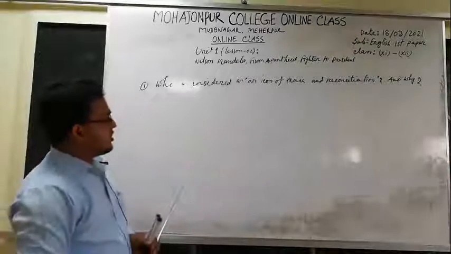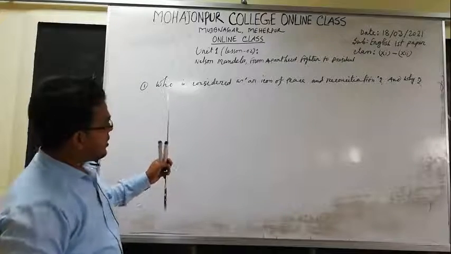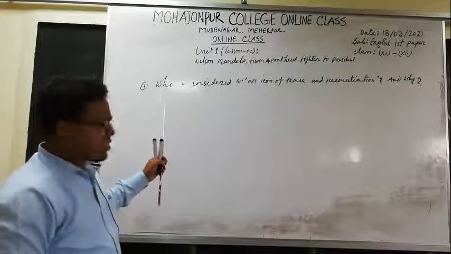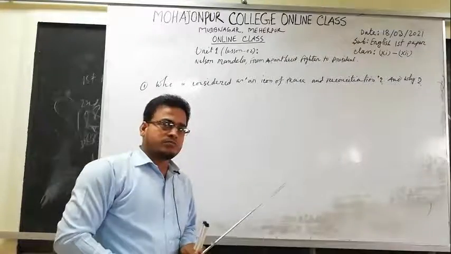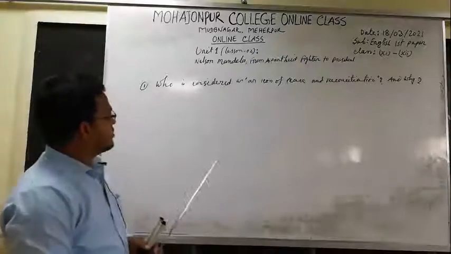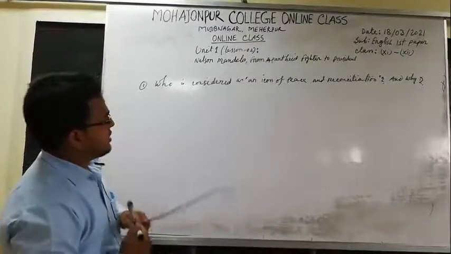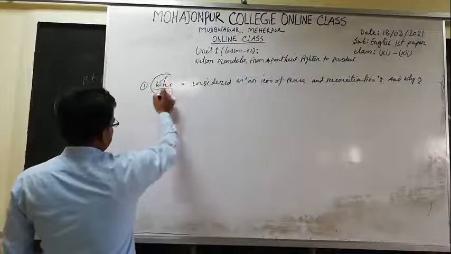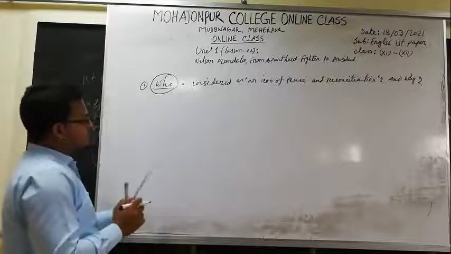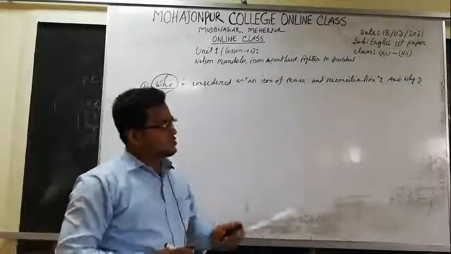My students, if there is a question with the wh-word who, then you can answer it this way. You have to put the right answer in place of who. Who is considered as an icon of peace and reconciliation?